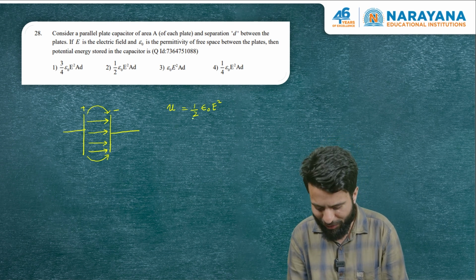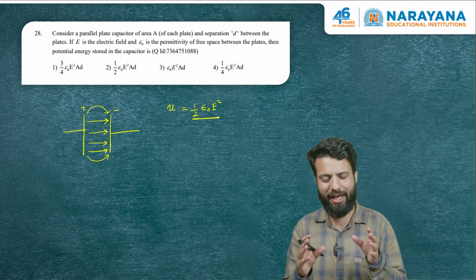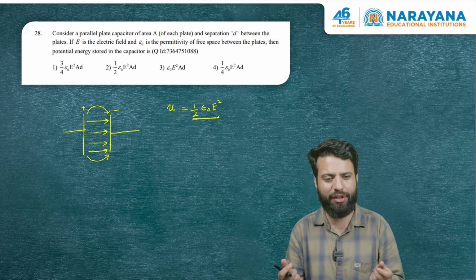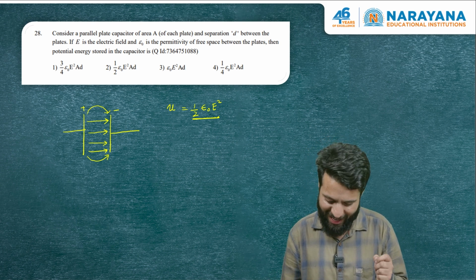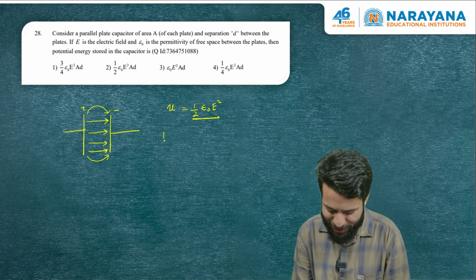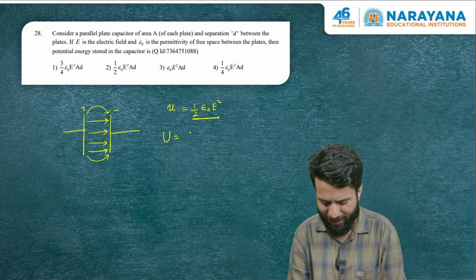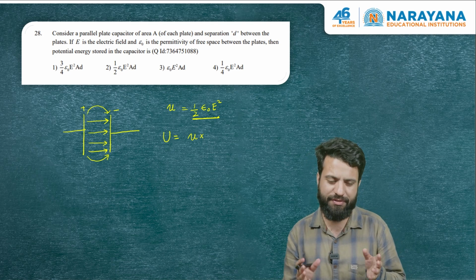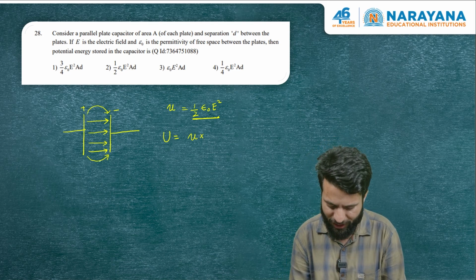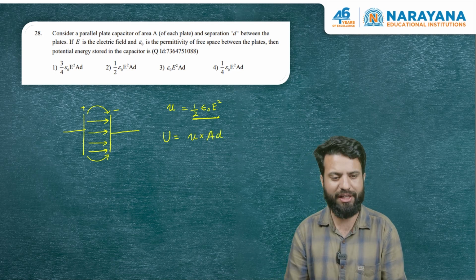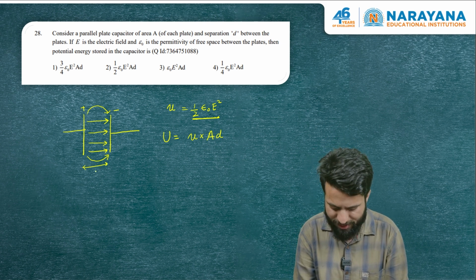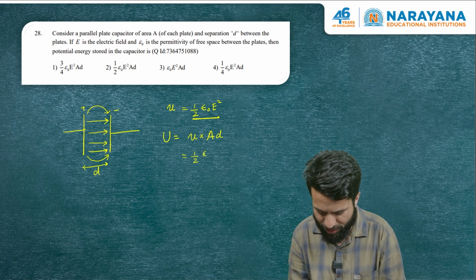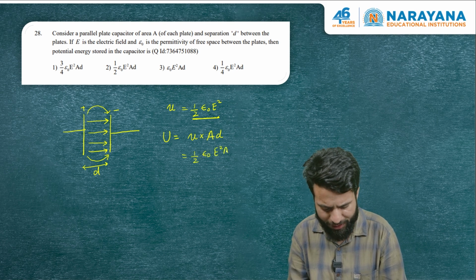Well, if we know the energy stored in unit volume, and because we have to ignore fringing effects, the electric field is the same everywhere, so in every unit volume the energy would be the same. In that case, the total energy stored between the two plates can very easily be found by multiplying the energy density with the volume of the space where the electric field is present. That volume is A into D. You can see D is the gap between the two plates, A is the area of the plate. So the answer of this question happens to be half epsilon naught E square into AD.